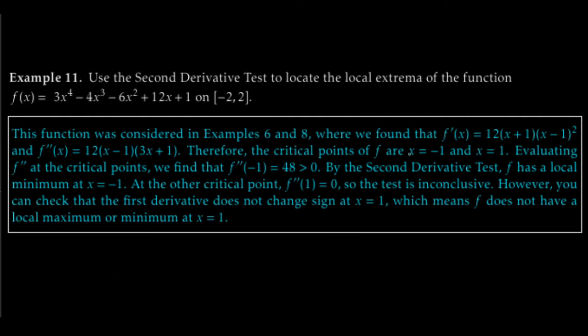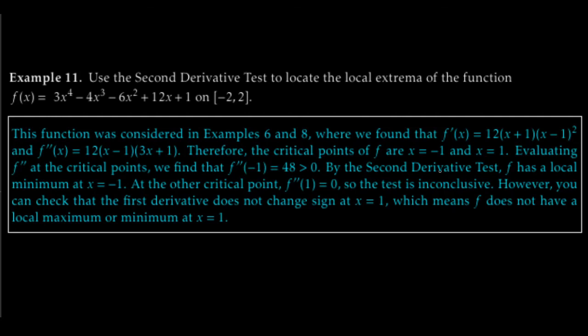So, we know the critical points are at x equals -1 and x equals 1. That comes from this first derivative. We know this first derivative and we can handle it. We can figure out its zeros. This gives us critical points. Easy enough. We evaluate the second derivative, which we've got just sitting right here, at the critical points. We'll find that f double prime of -1 is 48. It's bigger than 0. So by the second derivative test, f has a local minimum at x equals -1.